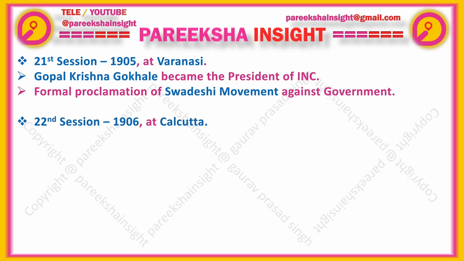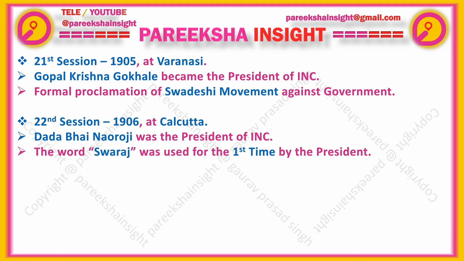In the 22nd session, which happened in 1906 at Calcutta, Dadabhai Naoroji was the president of the Indian National Congress. And in the 22nd session, the word Swaraj was used for the first time by any president of the Indian National Congress. So when was Swaraj used for the first time? The answer is in the 22nd session of the Indian National Congress, which happened in 1906 at Calcutta, when the word Swaraj was first used by the president, Dadabhai Naoroji.